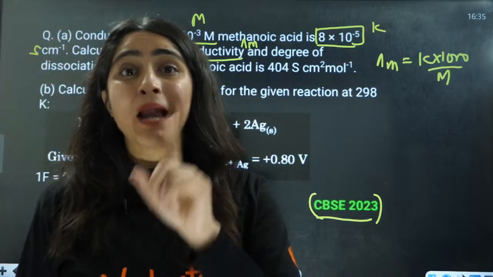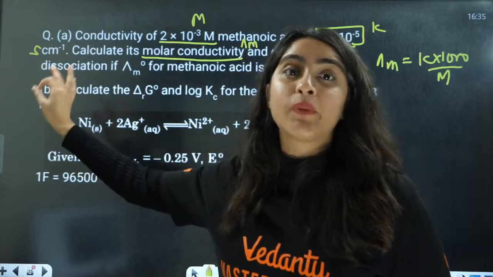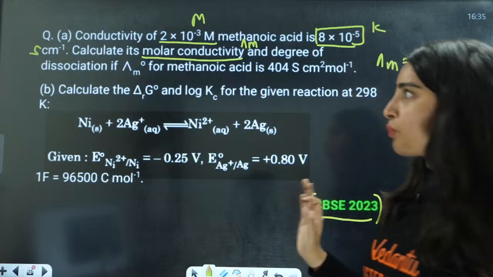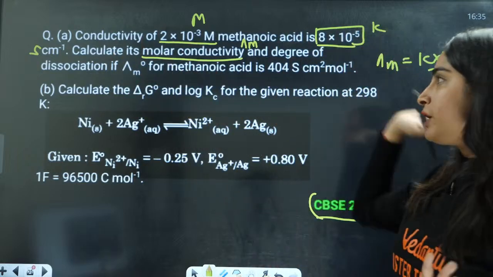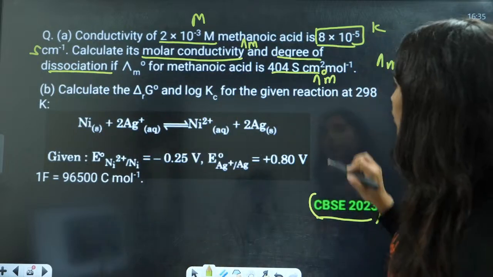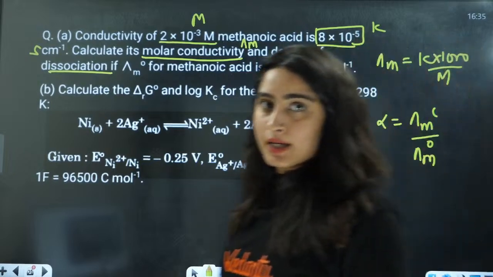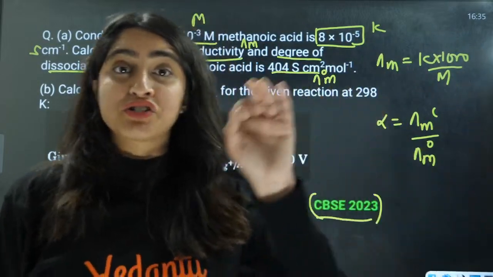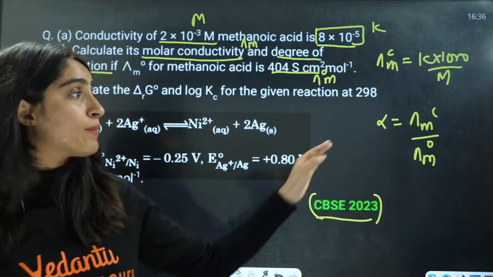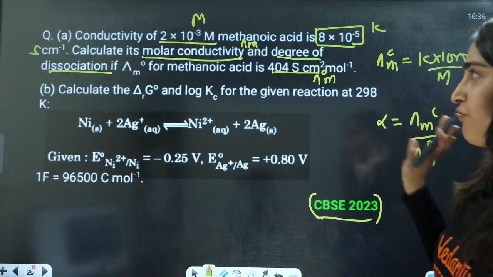Always remember, to apply this formula, kappa should be in Siemens per centimeter, not in Siemens per meter. Here kappa is in Siemens per centimeter, so we can apply this formula. Now calculate its molar conductivity. How to calculate the degree of dissociation? Degree of dissociation is equal to molar conductivity at concentration C, which we will take out from this equation, divided by limiting molar conductivity, that is molar conductivity at infinite dilution. This is going to be alpha.